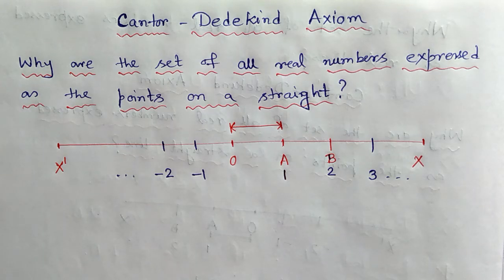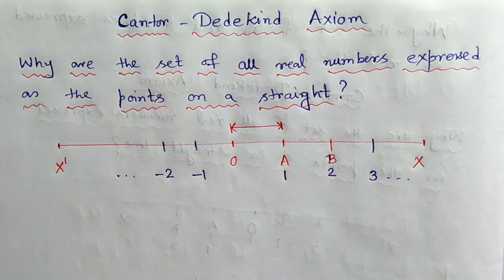Today we shall discuss a very interesting topic. We all know the real numbers can be represented by the points on a straight line, and we call it the real line. But why is the set of all real numbers expressed as the points on a straight line? Why do we use a straight line to express the real numbers? What is the reason? Today we are going to discuss this reason.